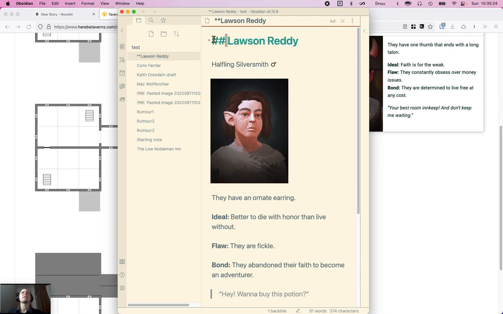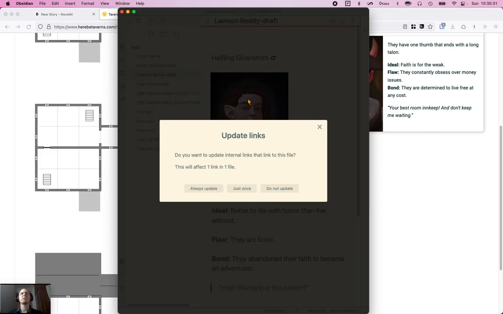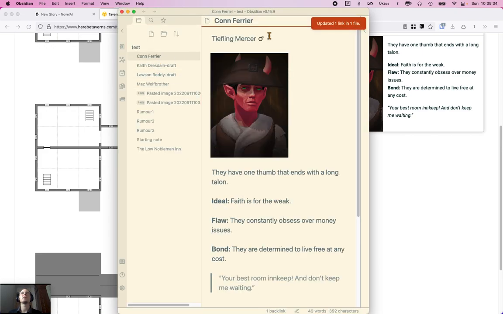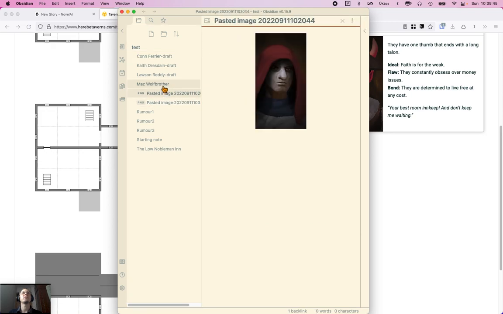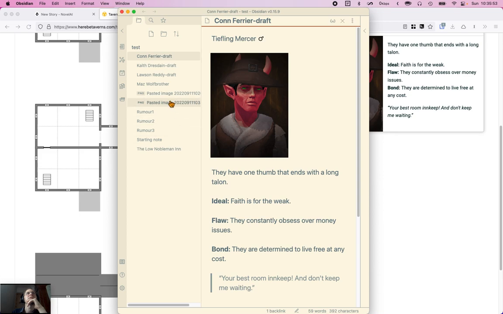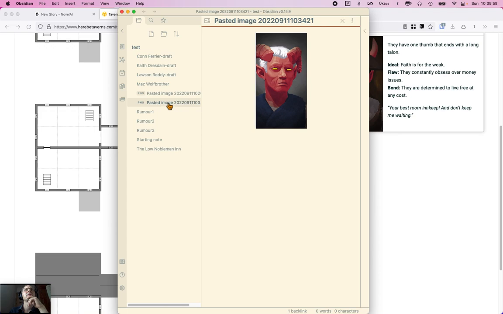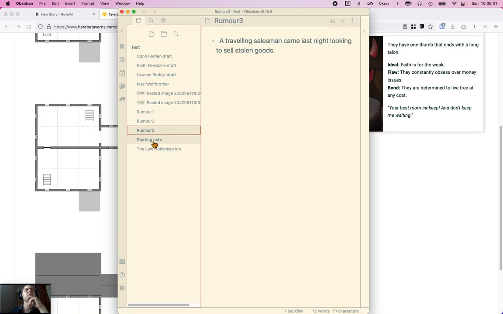Okay, but that is just a draft, and that one is just a draft. Okay, pasted image 1, pasted image 2, but those ones, they were just sort of embedded straight into it, so that was really an inconsistency, but anyway, can't bother. Alright, number 1, number 2, number 3, okay,